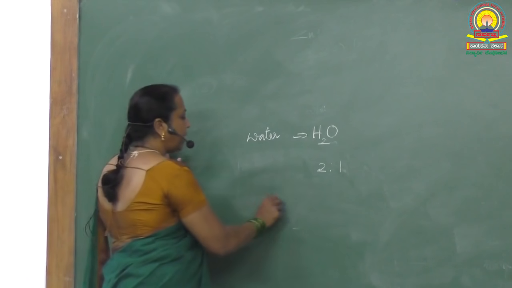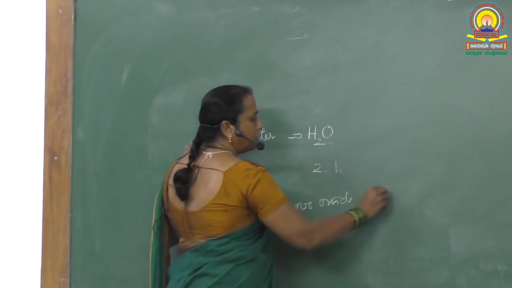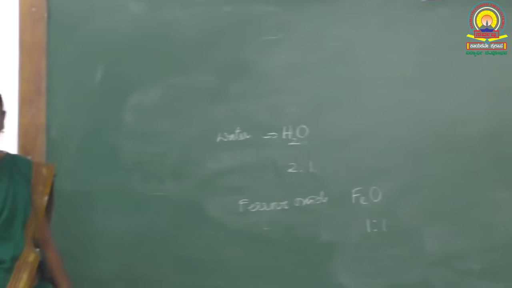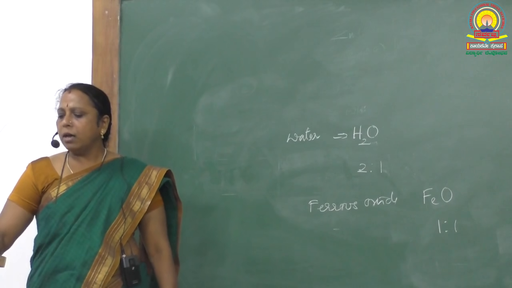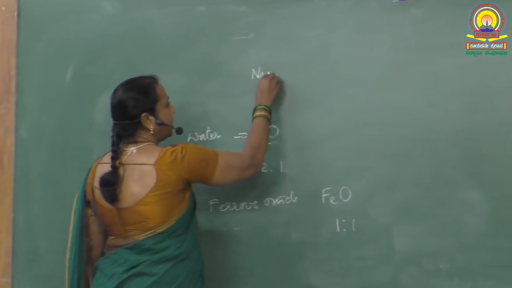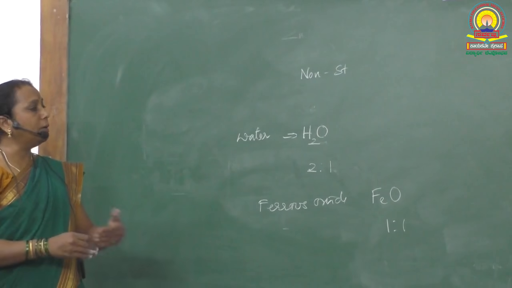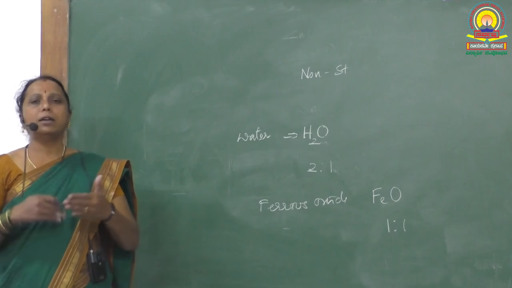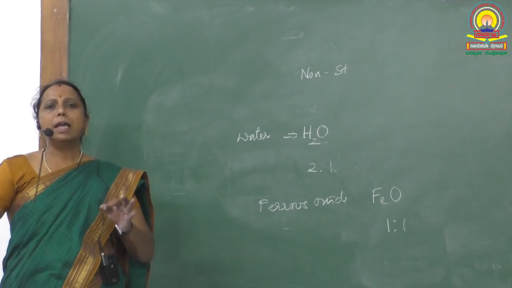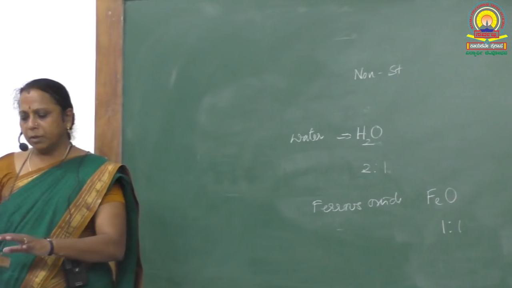If I say ferrous oxide, the stoichiometric ratio is 1:1, because for every iron there is 1 oxygen. So, what is the question here? What are non-stoichiometric defects? Non-stoichiometric defects are the defects due to which there is no stoichiometry, or the stoichiometry of the compound is disturbed or destroyed. The defect due to which the stoichiometry of the compound gets disturbed is called a non-stoichiometric defect.